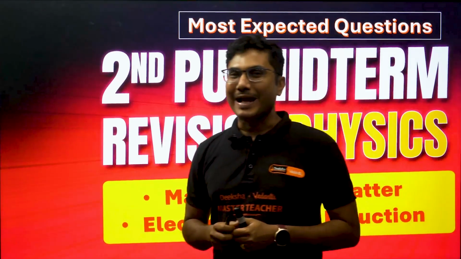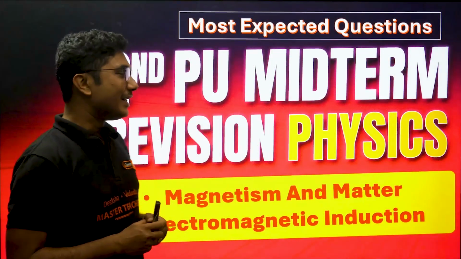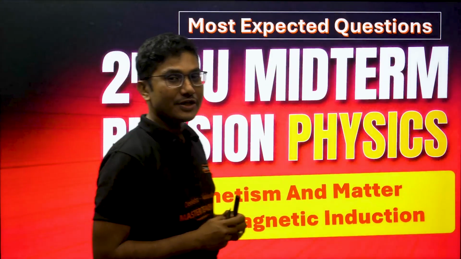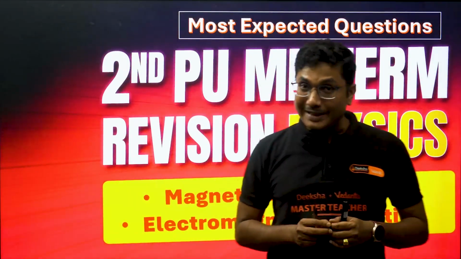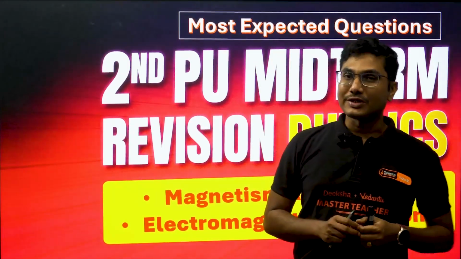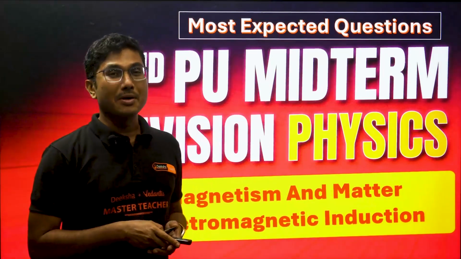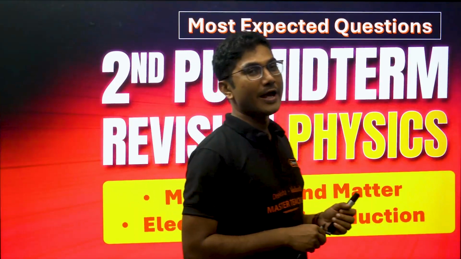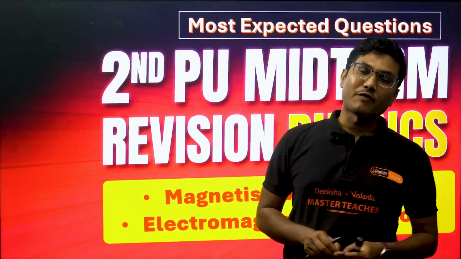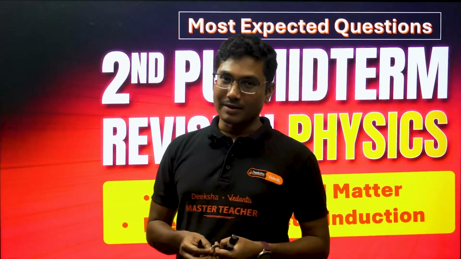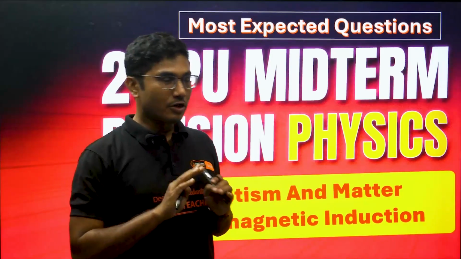I am discussing the chapters Magnetism and Matter as well as Electromagnetic Induction. The quick revision of the chapters is already completed. Now it's time for me to discuss the most expected questions from these two chapters. One good thing about these two chapters is that there are no 5 marker derivations or 5 marker numerical questions that might come from these chapters. No, that will not happen.